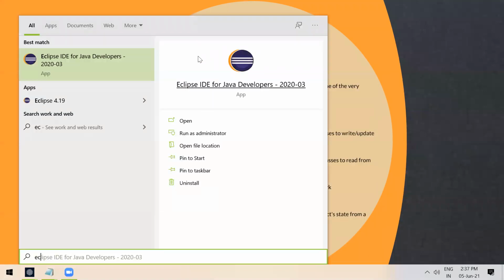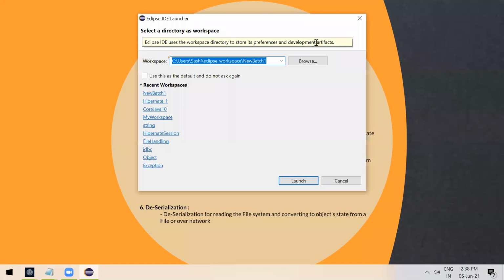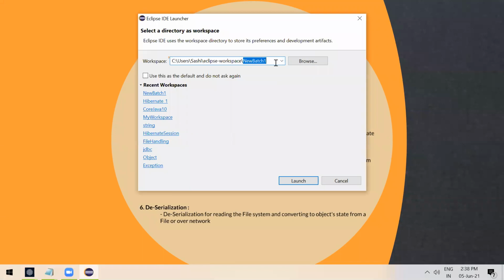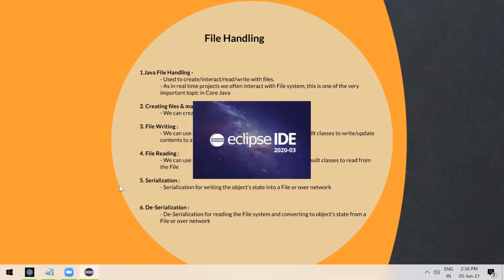Eclipse is one of the good-to-go tools. Eclipse is an IDE, an integrated development environment, mainly used to develop Java applications. You can give the workspace name here, something like demo session, and it will prepare an environment.